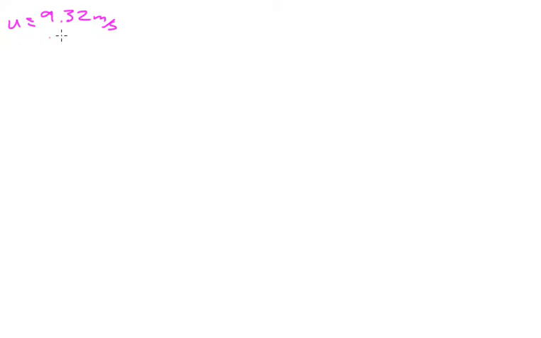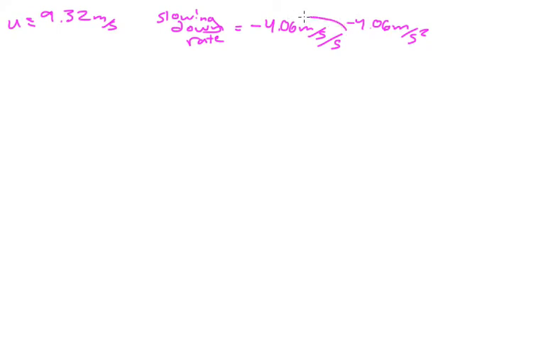Now we're slowing down. We are slowing down at a rate, which I'm not even going to call acceleration yet, even though I just said acceleration, that's what it is. The slowing down rate is minus 4.06 meters per second every second. It's weird to say it like this. There's another way we describe this with units. It would be minus 4.06 meters per second squared. You can do that. But we're just going to use this right here, meters per second per second. That's how much slower it gets every second.